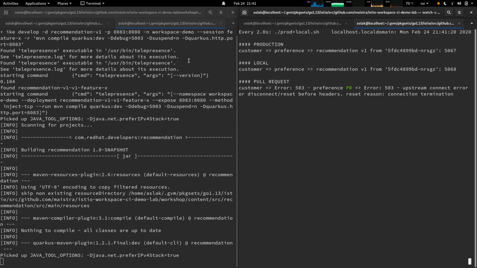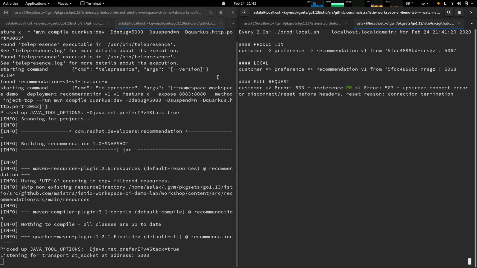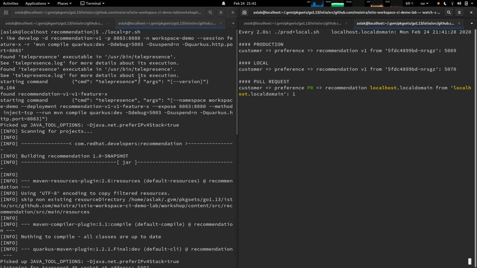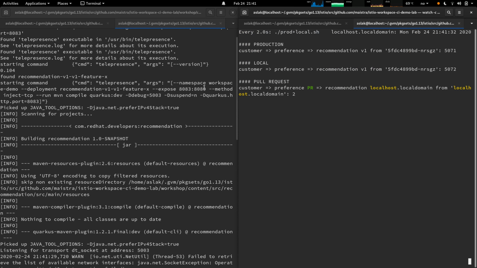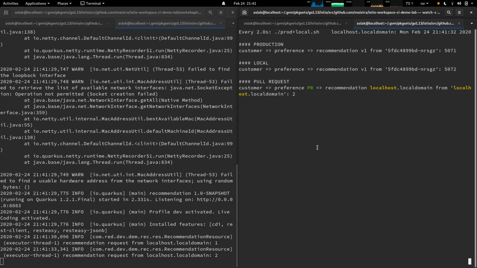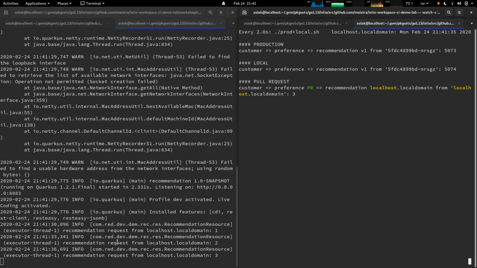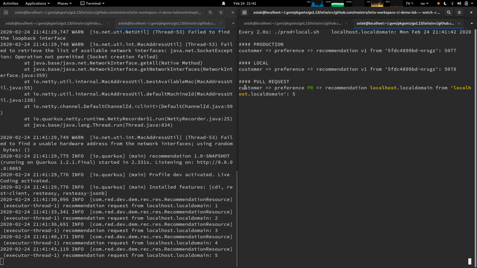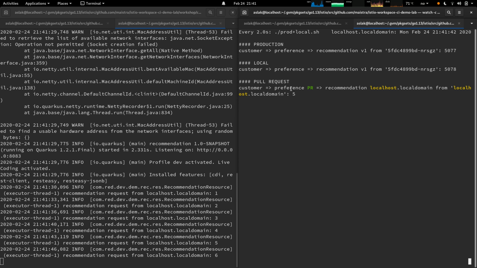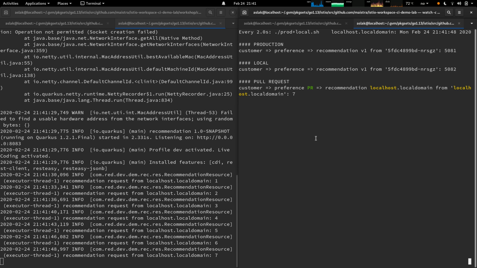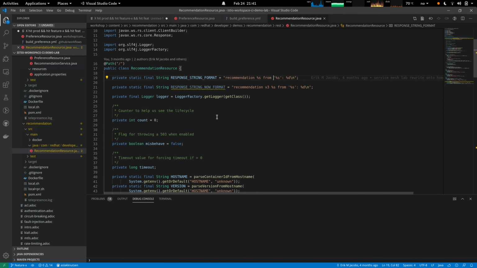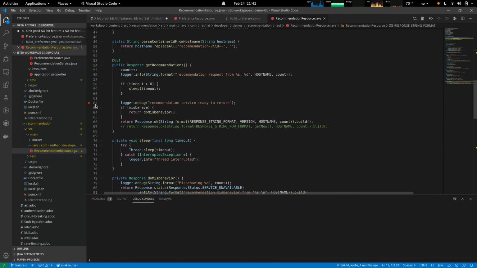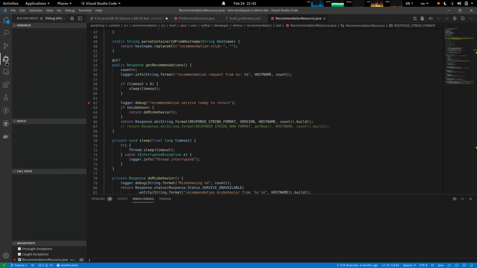As the service comes up, we can see that we now have the recommendation service coming in on local. That's a production customer service calling the pull request preference service, calling a local version of the recommendation service. We can see on the left the requests are coming in. Now, if we want to set a breakpoint somewhere in the recommendation service and connect the debugger,